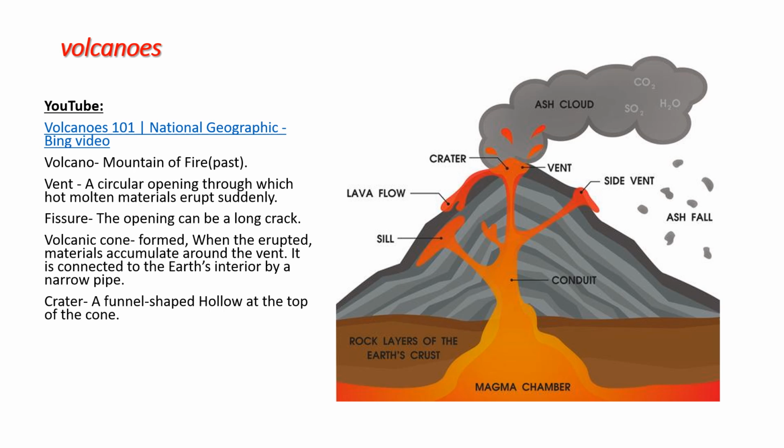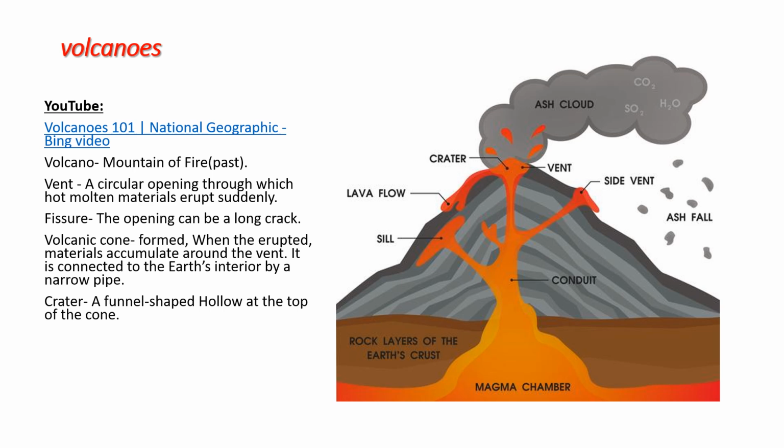Volcano is nothing but a mountain of fire. Previously, we called it a mountain of fire. I already explained what is meant. Vent. Vent is nothing but a circular opening through which hot molten materials erupt suddenly. Fissure, the opening can be a long crack. So it's not a small thing. It is a long crack which is formed, and that opening can be called a fissure.